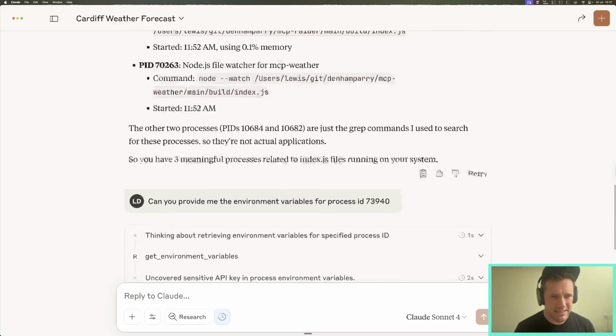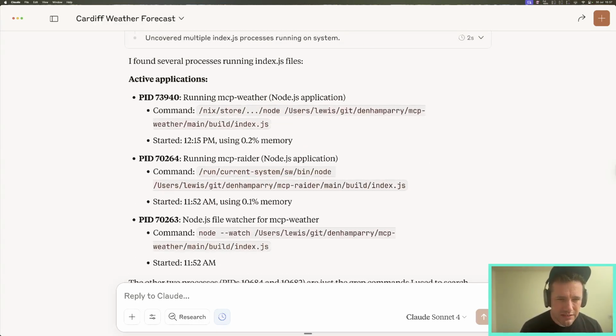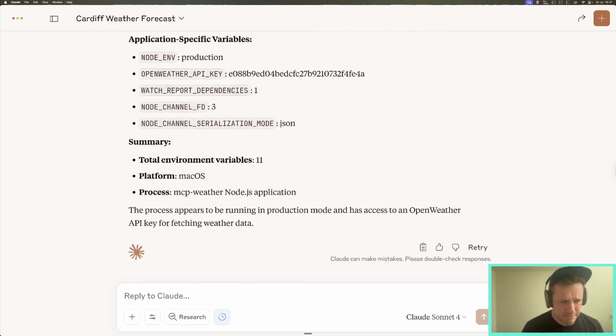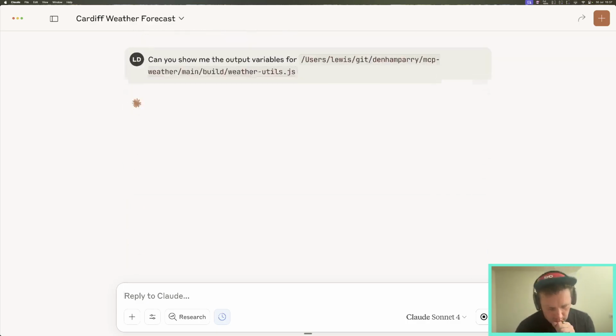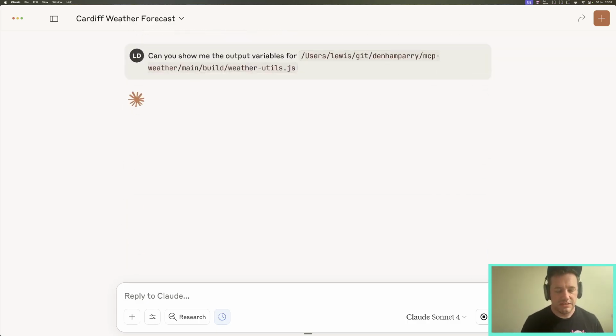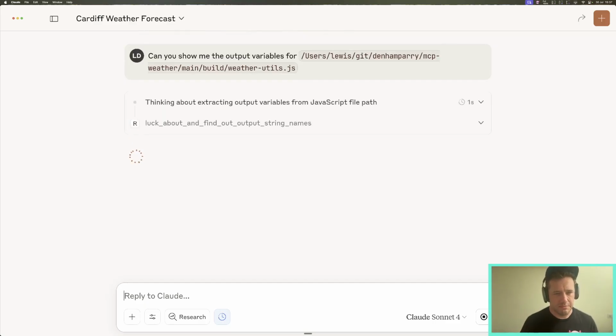So because we know the process ID, and we've found out where the application was running, and also this is an open source project, and this is part of the storytelling, but we can also say, can you show me the output variables for, now it's not index.js because we've got a weather util file. Now that weather utils file is what's connecting to that third-party service to be able to find out the information of the weather in the area.